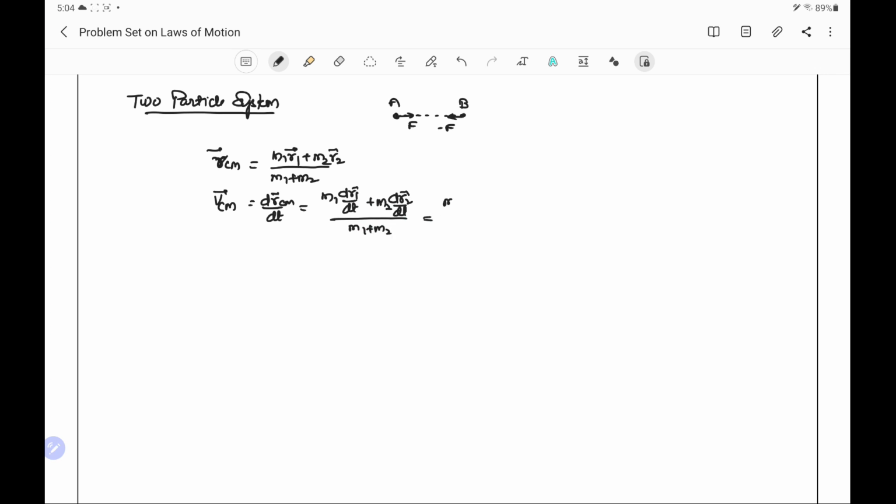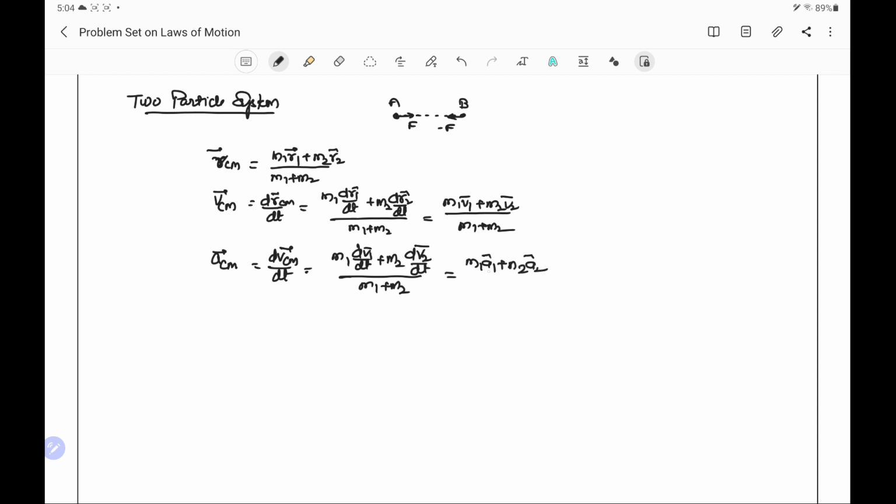So we can write it as m1 v1 plus m2 v2 by m1 plus m2. Similarly, acceleration of center of mass is dVcm by dt, the rate of change of velocity. So it is m1 dv1 by dt plus m2 dv2 by dt by m1 plus m2, and we can write it as m1 a1 plus m2 a2 by m1 plus m2.